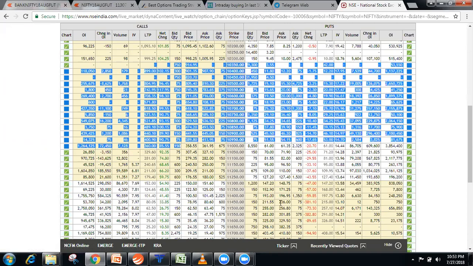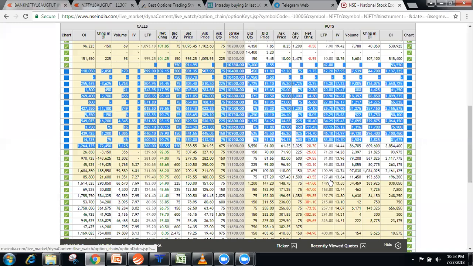Out of the money is a level which is outside, a level that has to be achieved, because if it's trading at 11278, 11250 is yet to be achieved, it's going downside. The next target should be 11. So that is called out of the money put. This is called out of the money call, and this 11250 is called at the money call, and this is called at the money put.